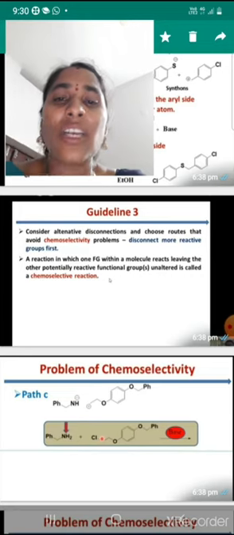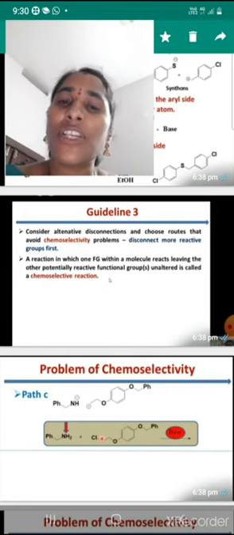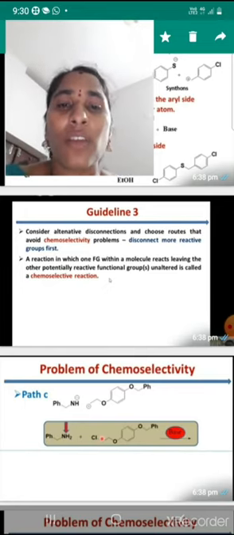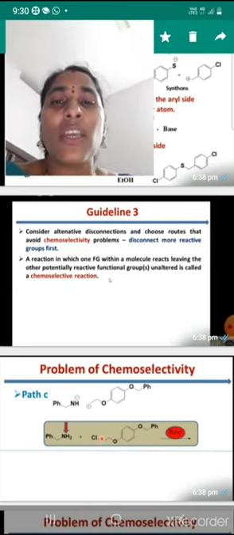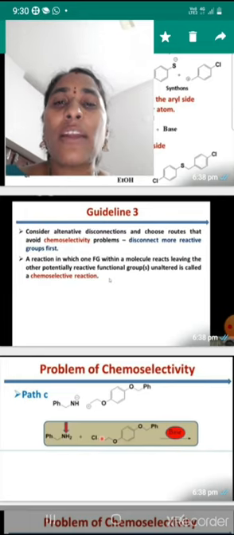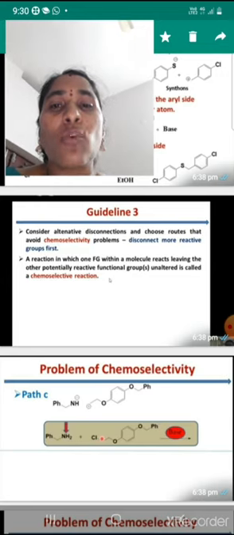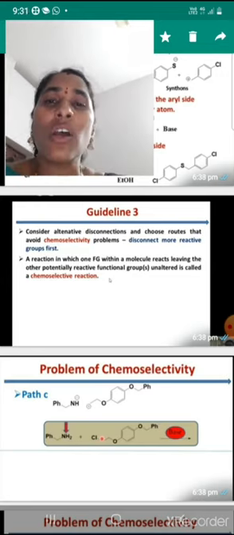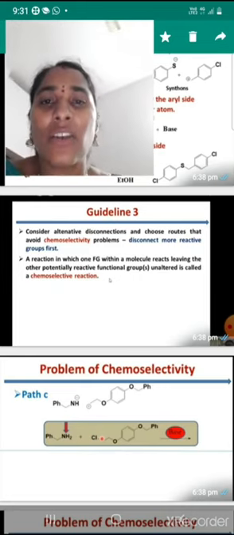A reaction in which one functional group within a molecule reacts, leaving the other potentially reactive functional group unaltered, is called a chemoselective reaction. For example, if a molecule contains two functional groups, but only one is more reactive than the other, which one is the more reactive functional group? That will be disconnected first.